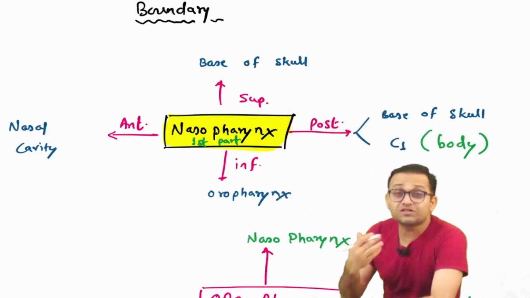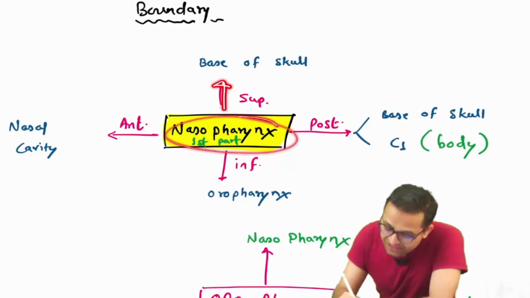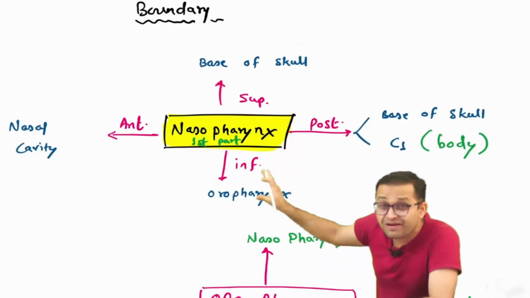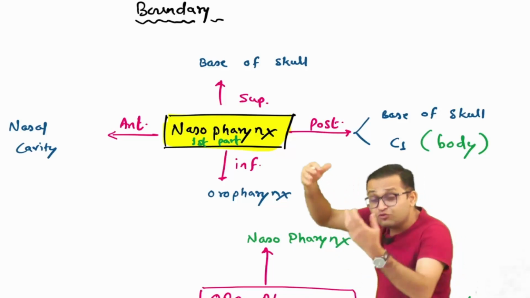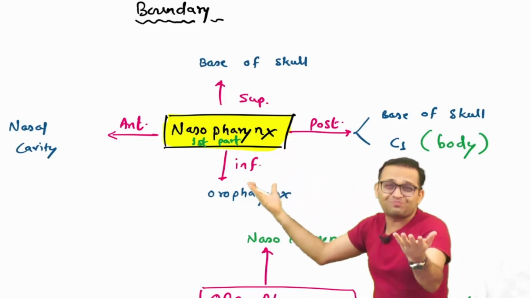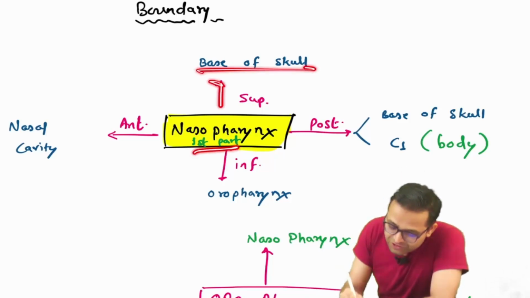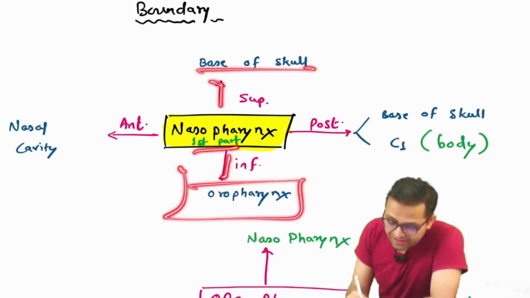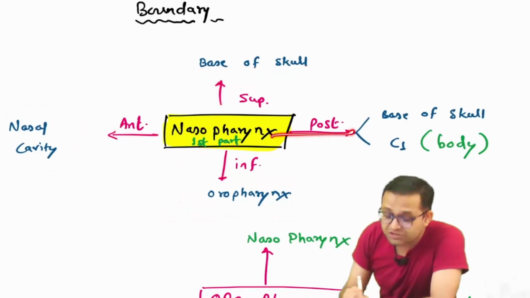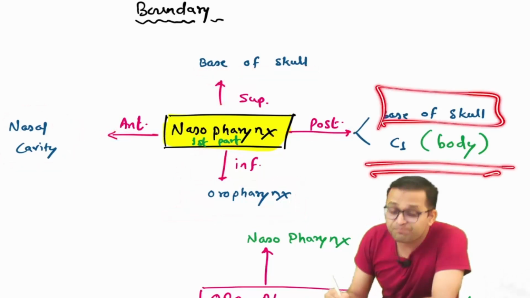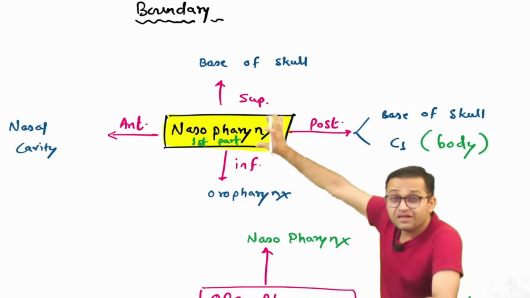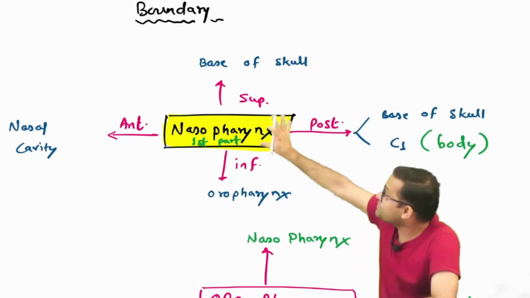Let's move. What is the relation of the nasopharynx? Sir, superior relation. If you write in this kind of manner, the external examiner will check and give you too many marks because you are presenting the answer very beautifully. Yes. So this is the first part, superior base of the skull, inferior oropharynx. Anterior relation, nasal cavity. Posterior relation, yes, base of the skull and the first cervical vertebra. Now describe it in a paragraph, but this is the flow chart.